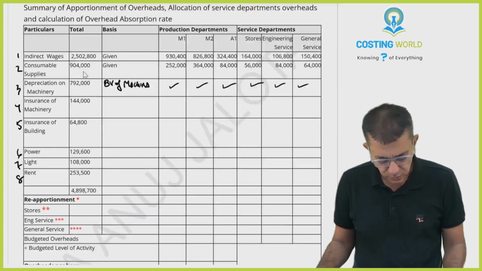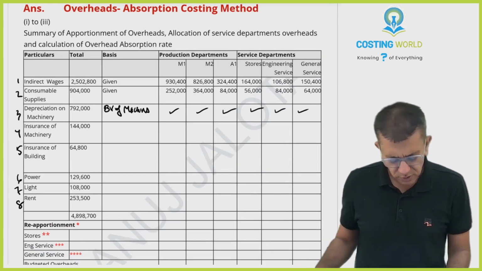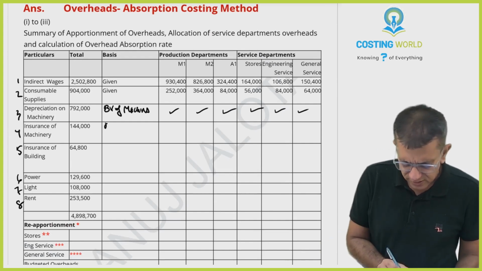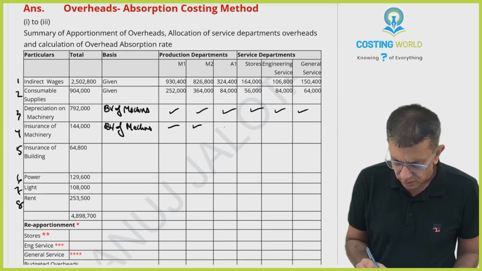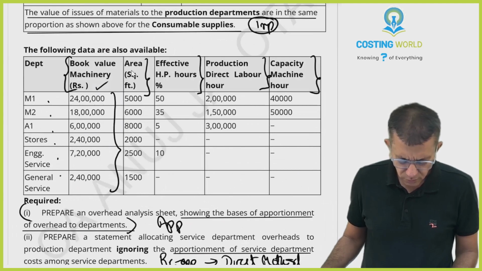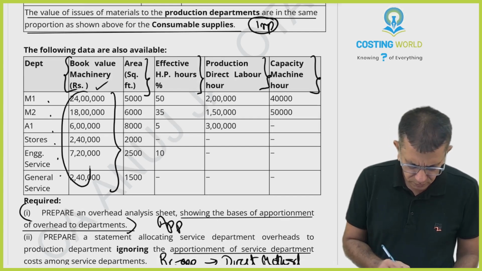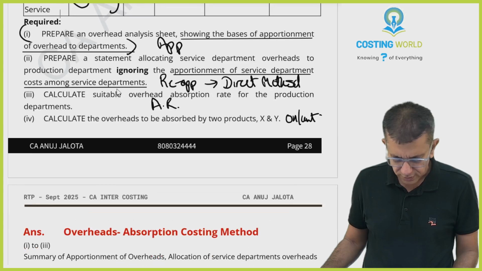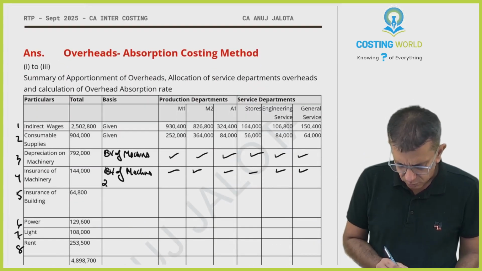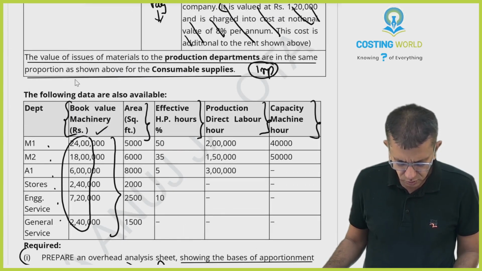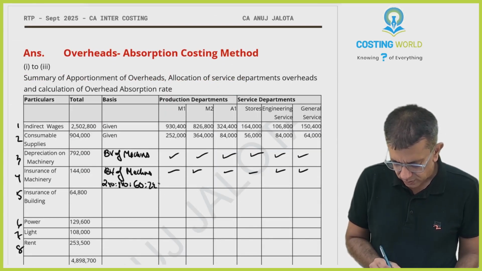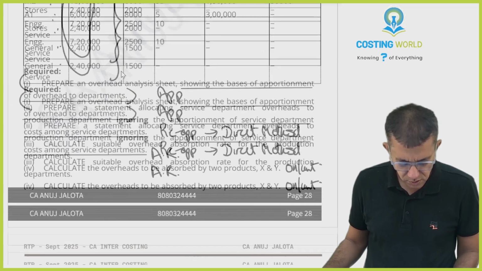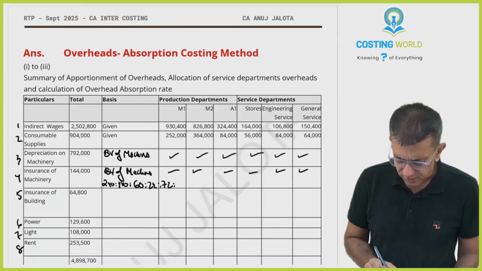Then the next expense is insurance of machines. I guess this can also be divided in the same ratio. It is dependent upon machines only, no? So take that particular ratio. In case you want me to write down the ratio, it will be 240 is to 180 is to 60 is to 24 is to 72 is to 24. Divide the things in this particular ratio.